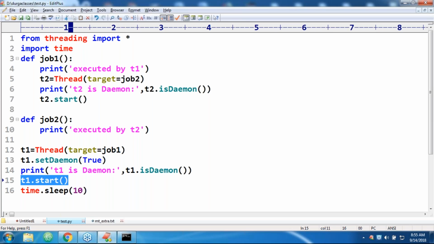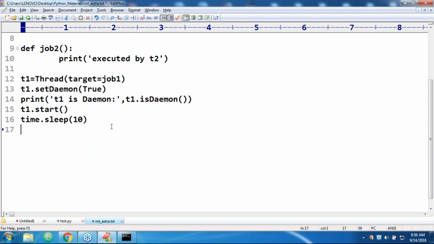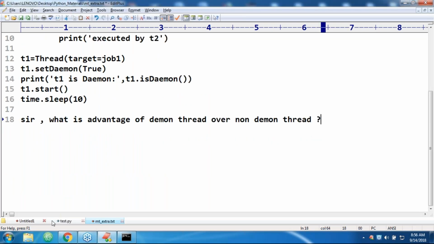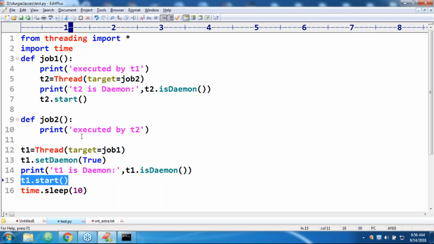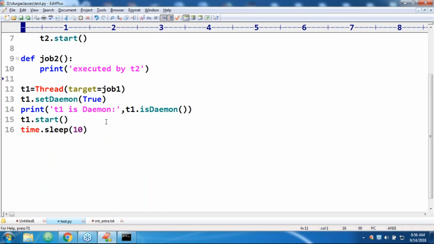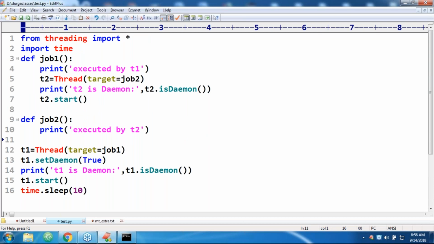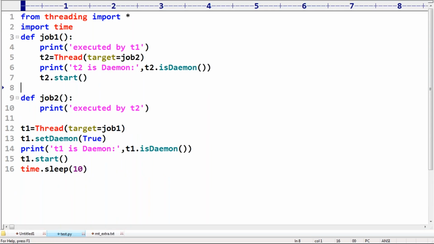Okay, that's all. Next, Seema is asking one very important doubt. Seema, can you please raise your doubt again? What she asked is, what is the advantage of a Daemon thread? Sir, you are telling about Daemon, so what is the advantage of a Daemon thread? Can you please explain what advantage there is for the Daemon thread? Very simple, sir. This is a very important point. Take special care about this one.